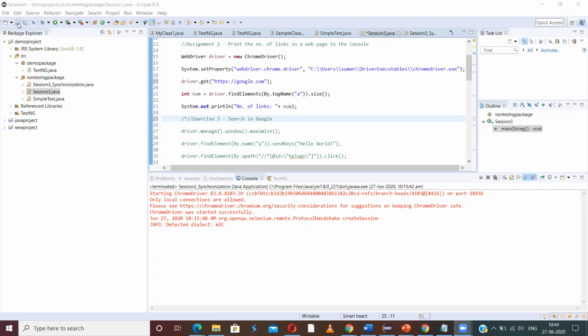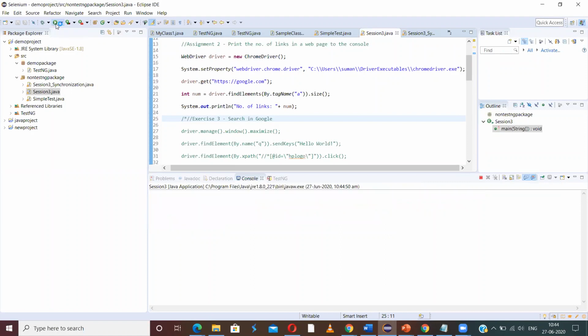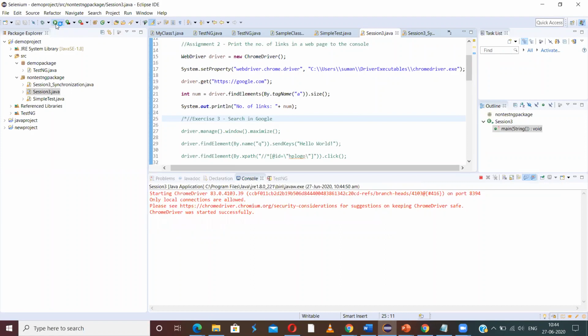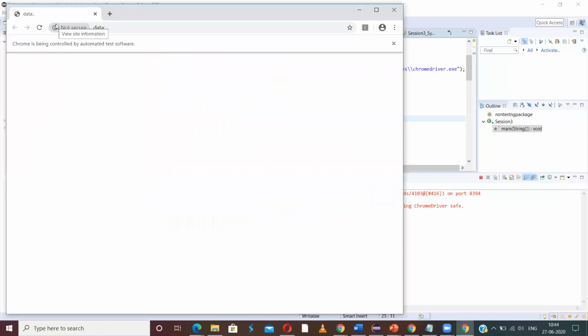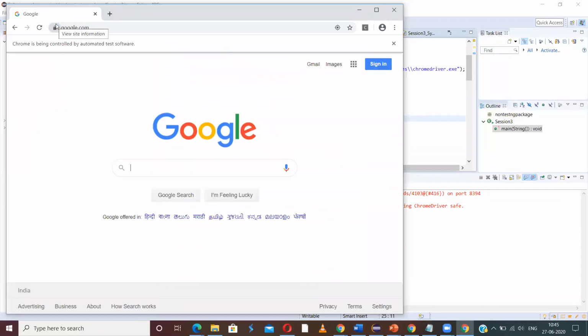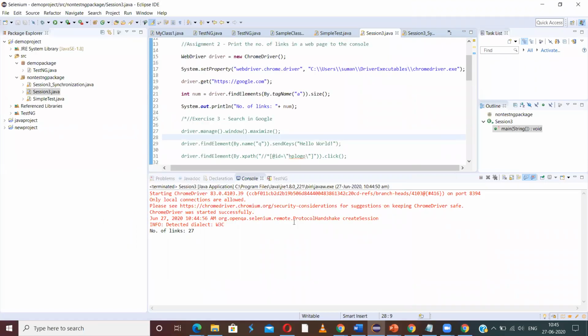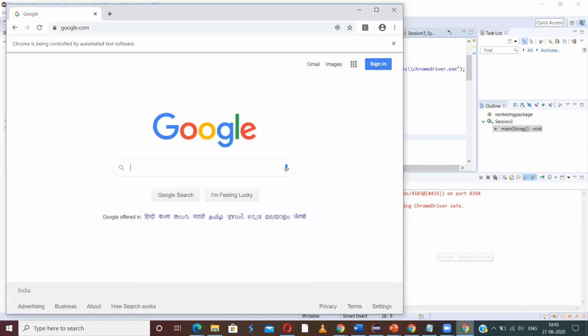Let me quickly run this program. See, there are a total of 27 links. 27 links are there.